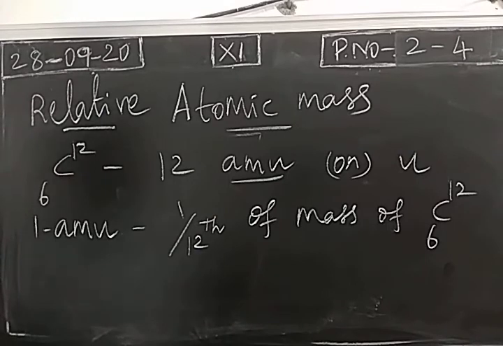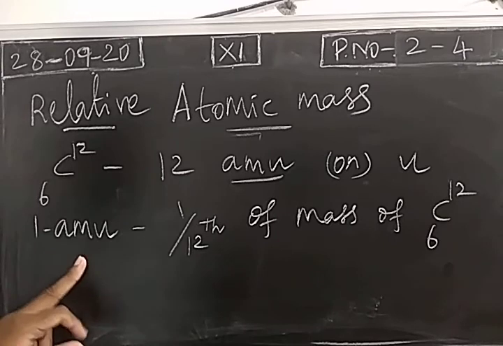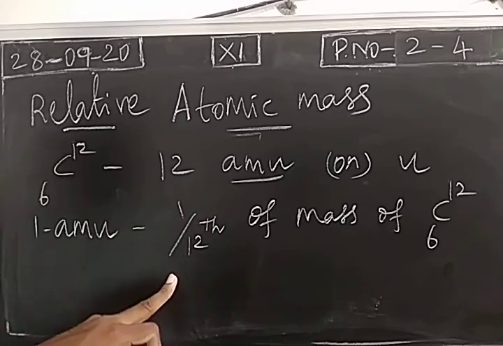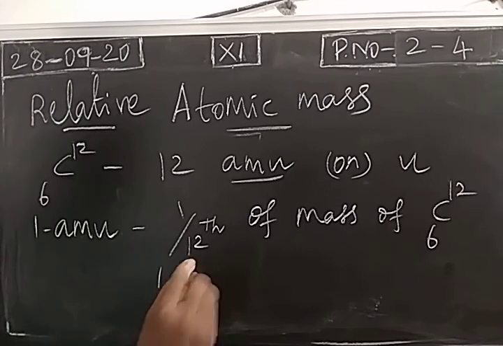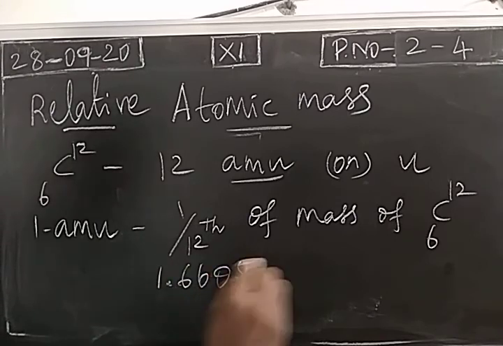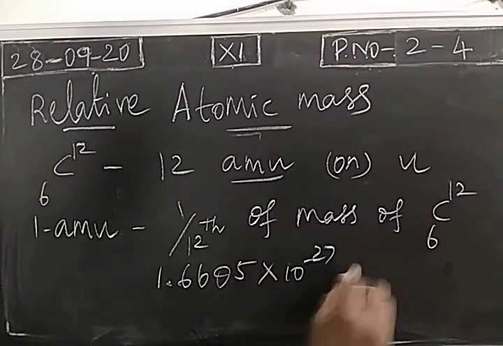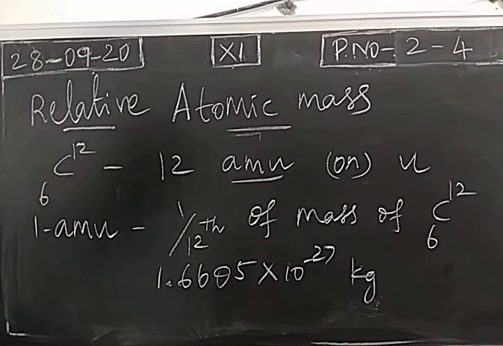That means define the term 1 atomic mass. So 1 atomic mass unit is defined as 1/12th of mass of carbon 12 isotope and its value is 1.6605 into 10 power minus 27 kilogram. 1 mark.